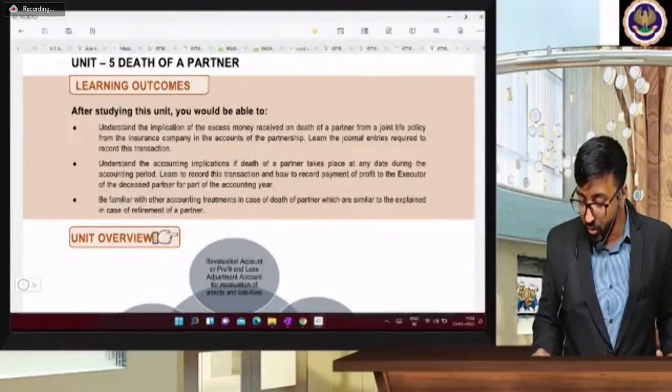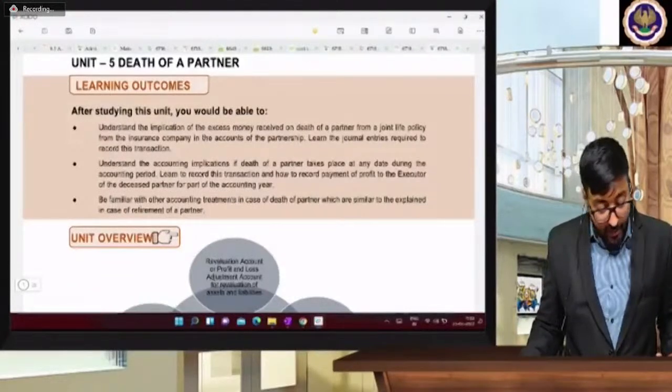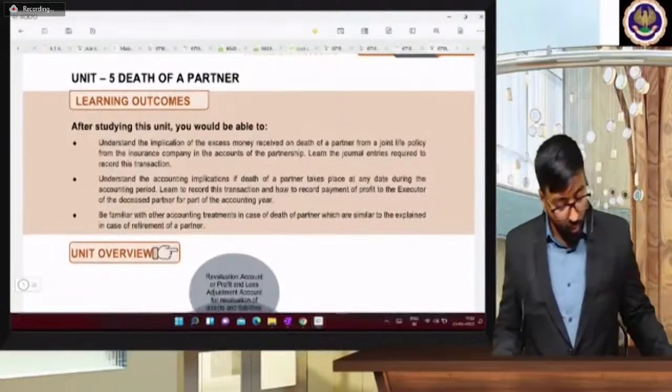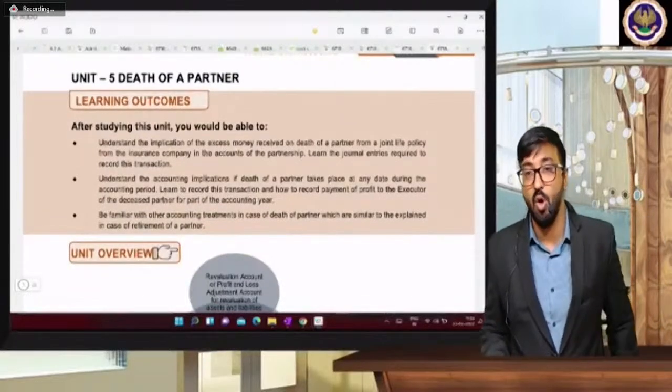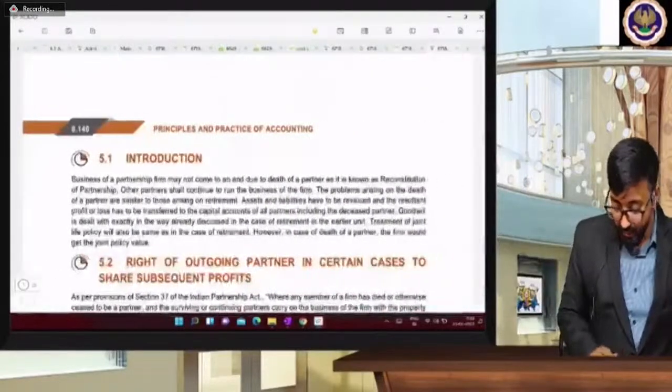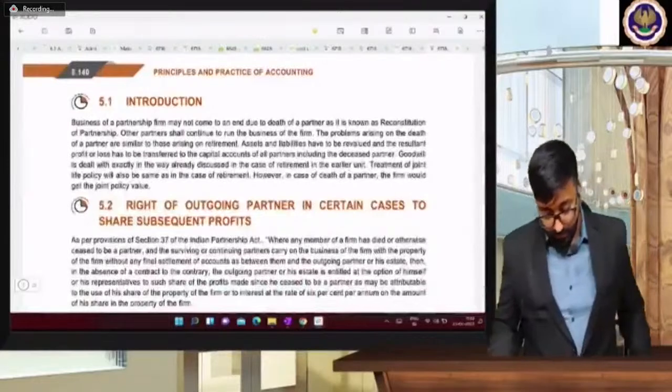Now, friends, today we are going to start with death of partner. So death of partner, what is important in this? Section 37 is very, very important.